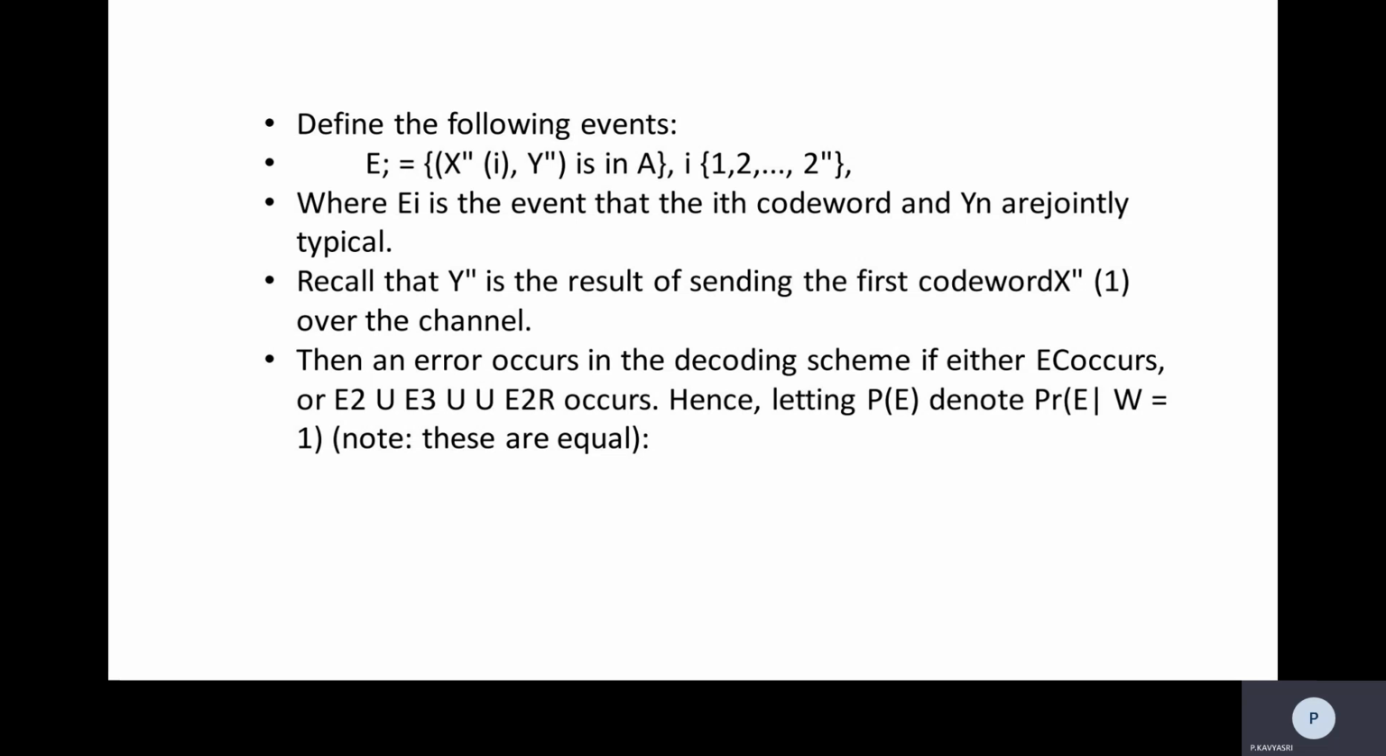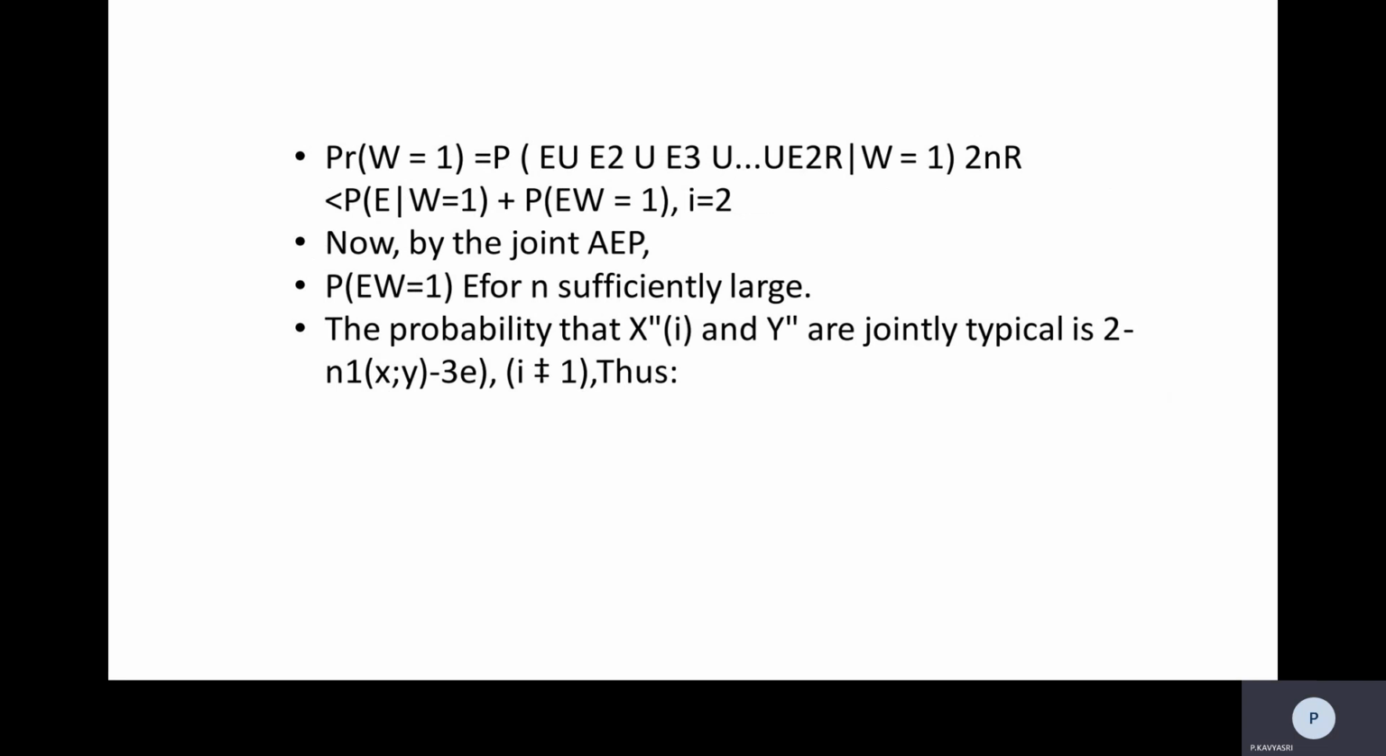So these are all equal, and we can say Pr(E | W = 1) is less than or equal to P(E_1 complement | W = 1) plus the sum of P(E_i | W = 1) for i = 2 onward. Now by joint AEP, for n sufficiently large, the probability that X^n(i) and Y^n are jointly typical is at most 2^(-n(I(X;Y) - 3 epsilon)), for i not equal to 1.